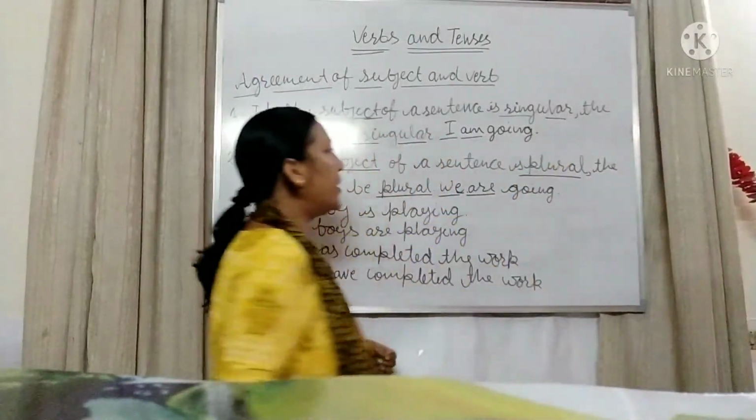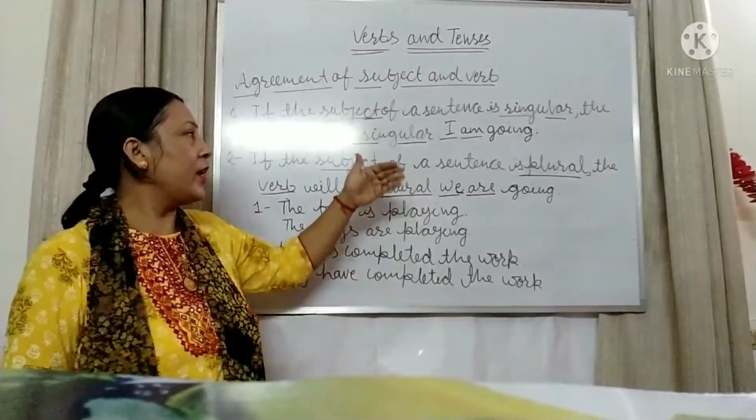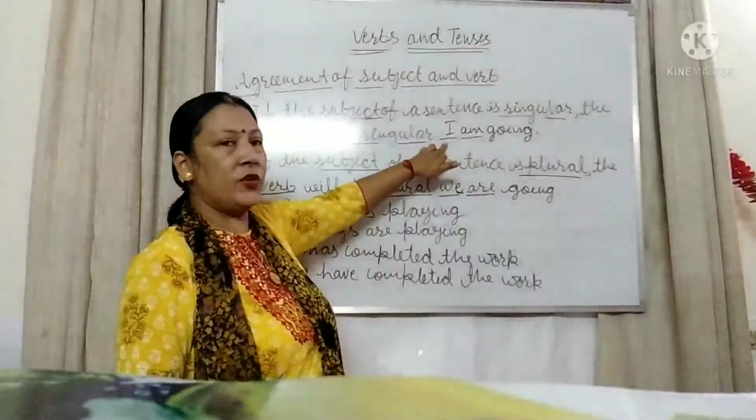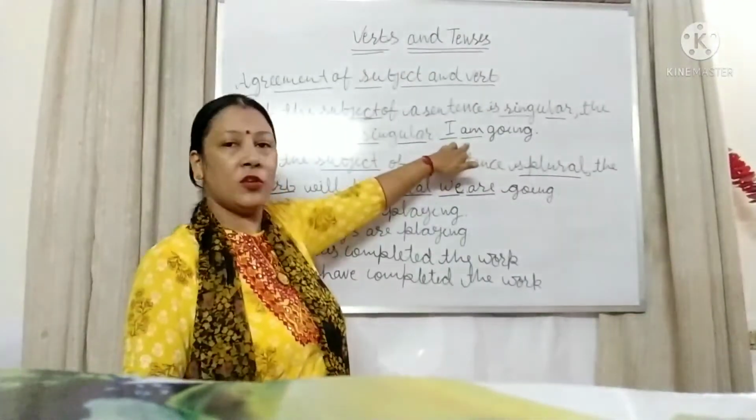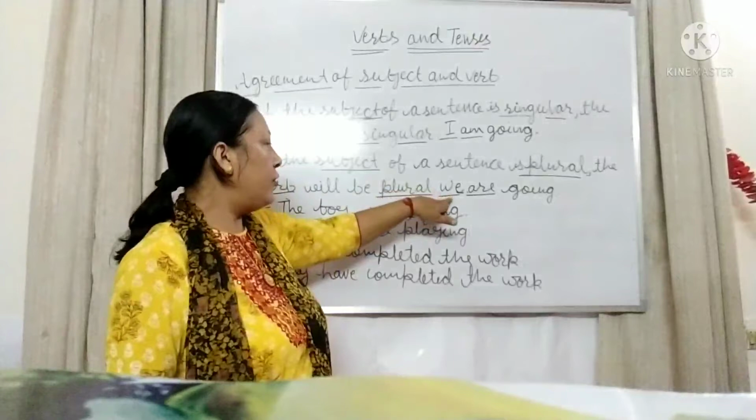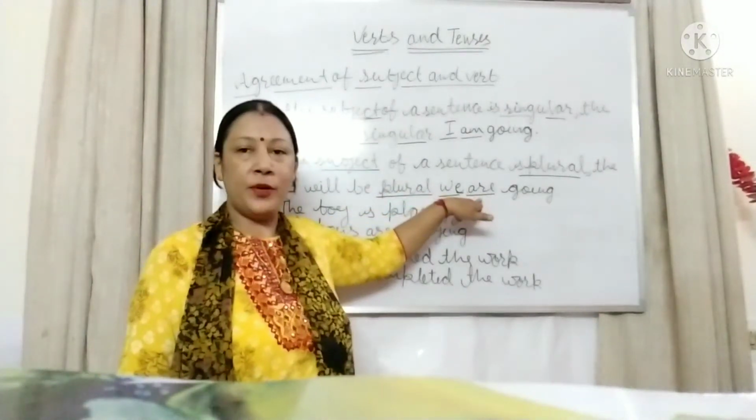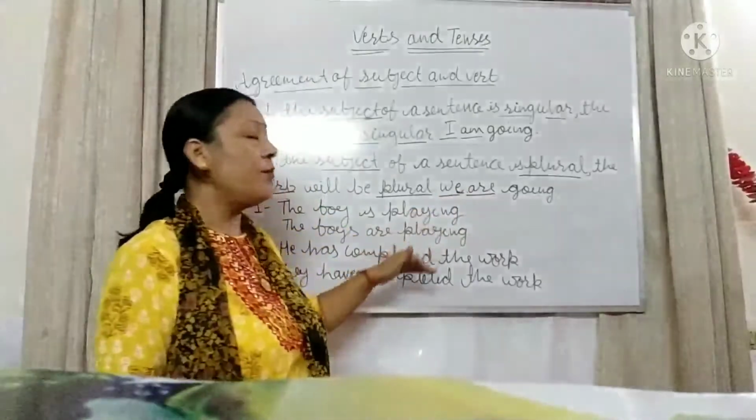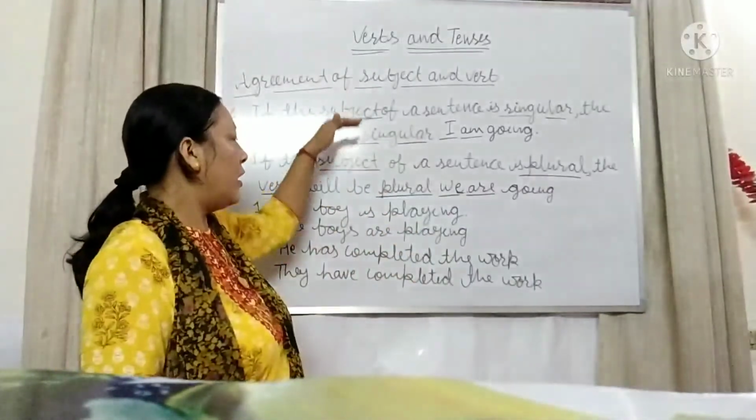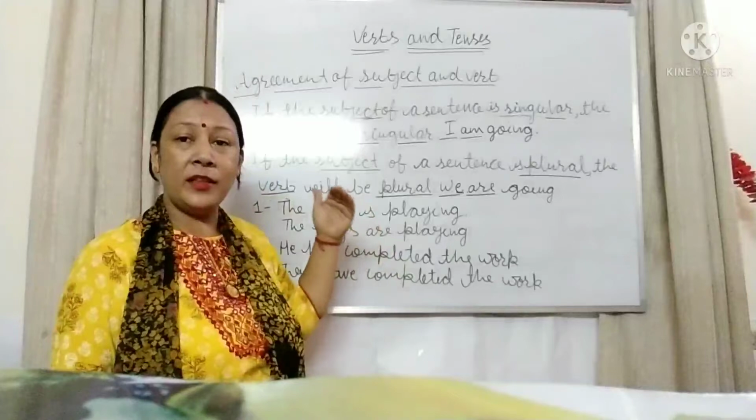This is the agreement of subject and verb. Here the subject is singular and am is also singular. Here, we, the subject is plural, so are, the helping verb, is plural here. That is the agreement of subject and the verb.